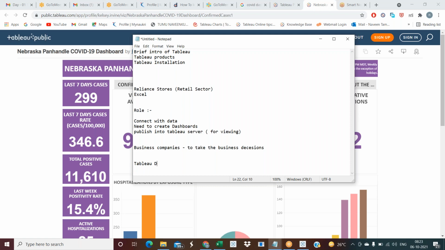First of all, we'll see the Tableau products or components. What do Tableau products or components mean?